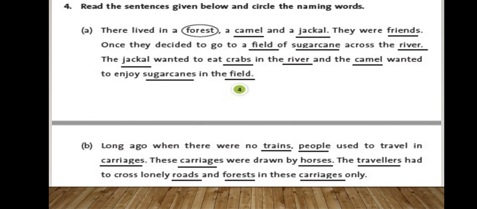The jackal wanted to eat crabs in the river and the camel wanted to enjoy sugar canes in the field. So here again jackal is what? Noun. It is the name of an animal. Crab is also an animal. River is a place. Camel is an animal. Sugar cane is a thing and field is a place. So we have underlined this paragraph.